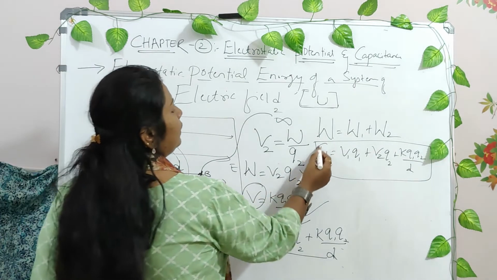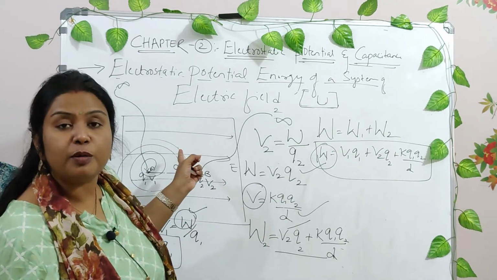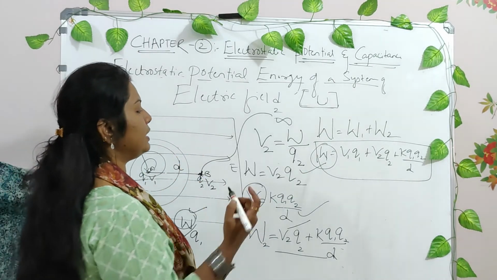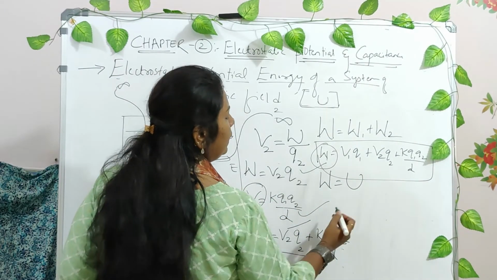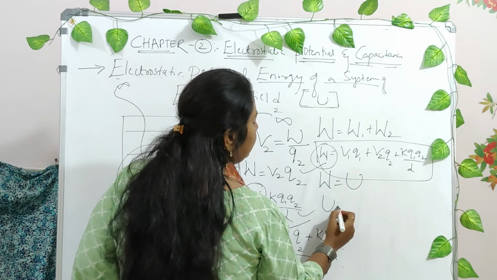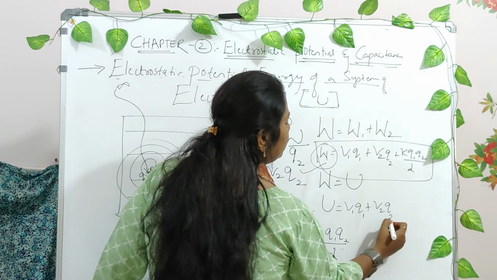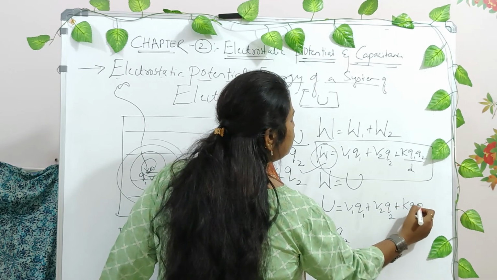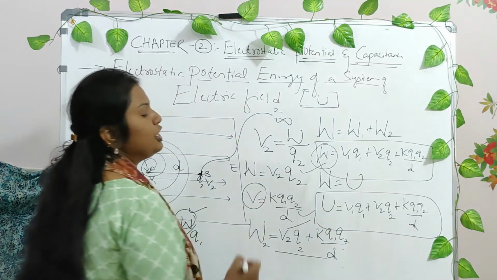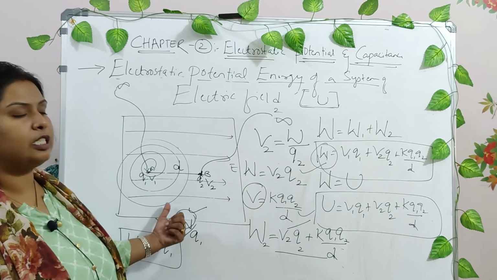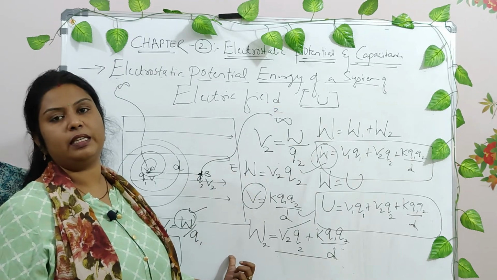Now what is this W? This work done of this system is stored in terms of potential energy, and hence we call work done equal to potential energy U, and hence U can be written as V1 Q1 plus V2 Q2 plus K Q1 Q2 divided by D. This is the potential energy expression for a system with an electric field in it. Did you follow these things, right?